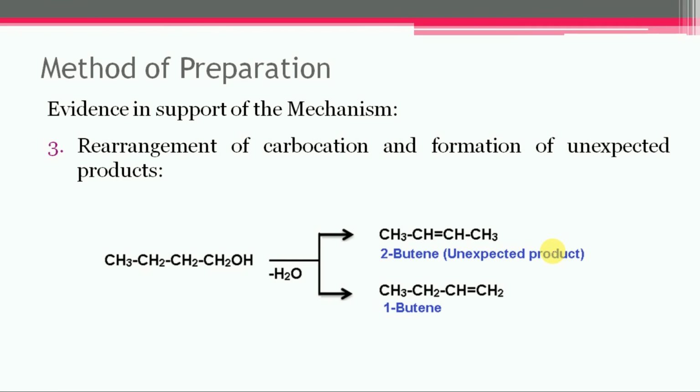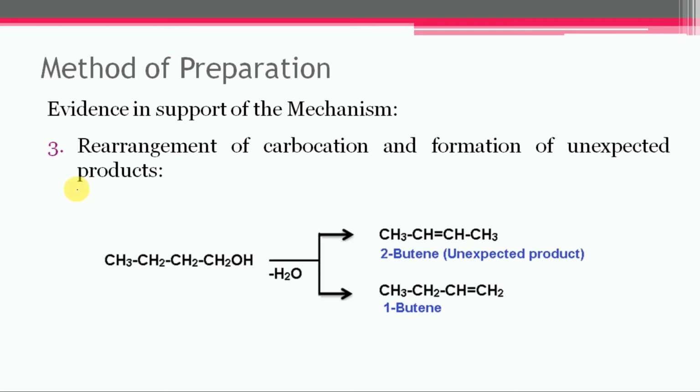Rearrangement of carbocation and formation of the unexpected product. It has been found that during the dehydration of alcohol, in case of higher alcohols, an unexpected product is formed.